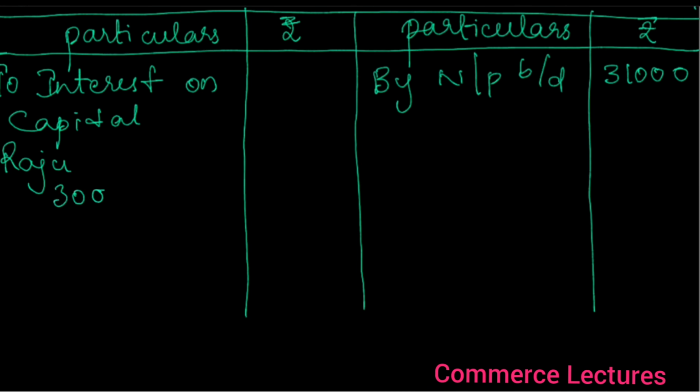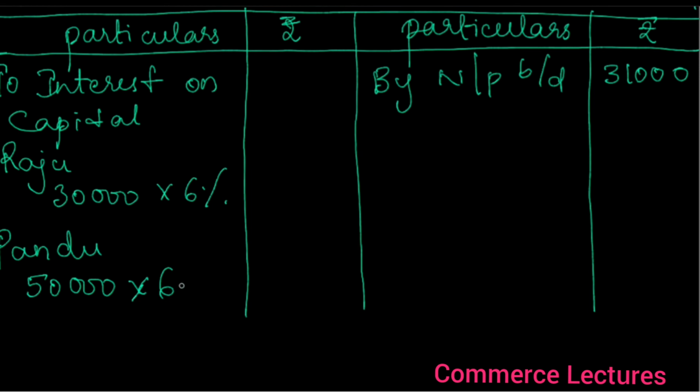So 30,000 into 6%. Pandu, 50,000 into 6%. Okay. So 18,000. Here it is 3,000.